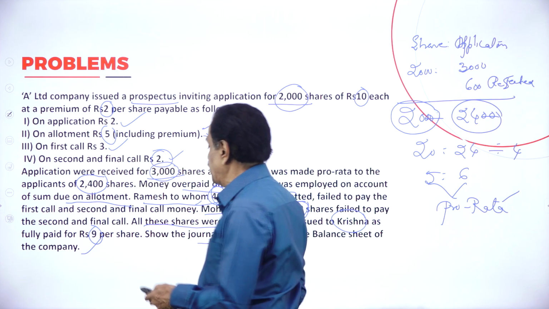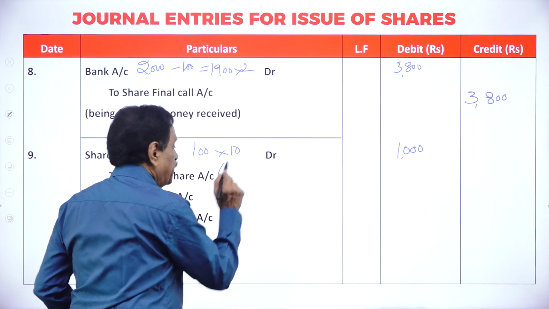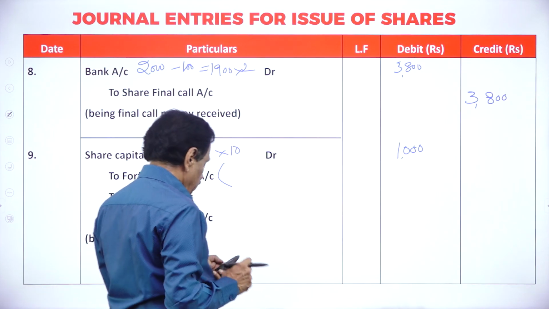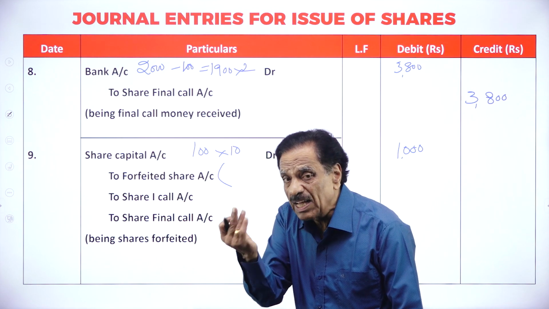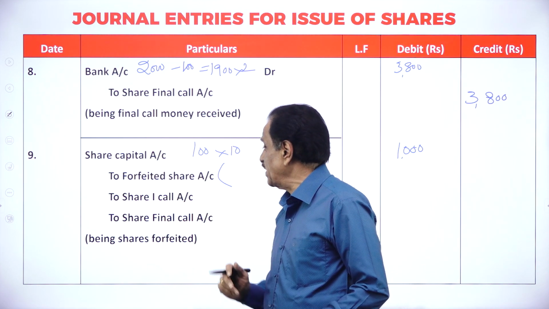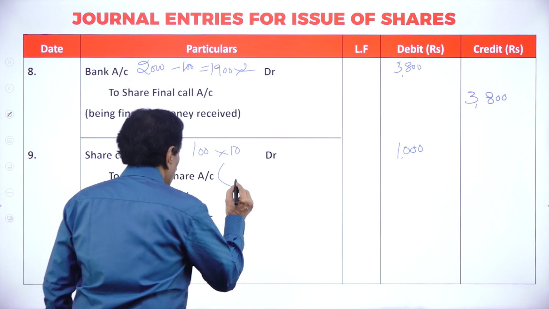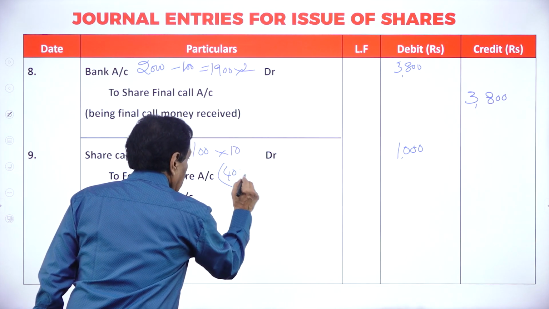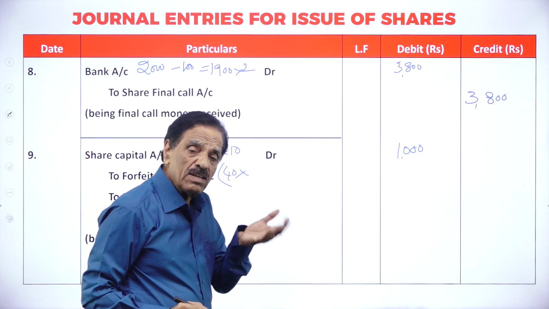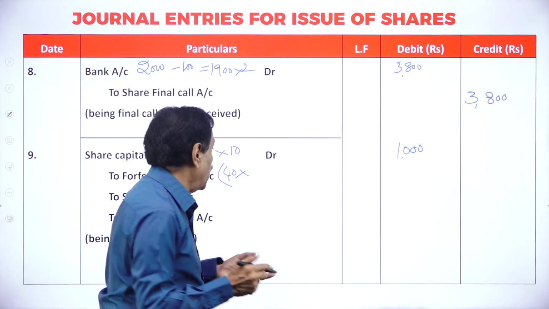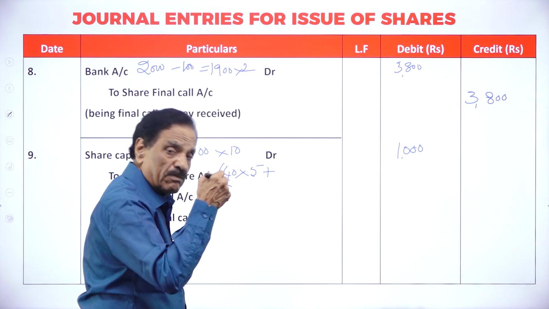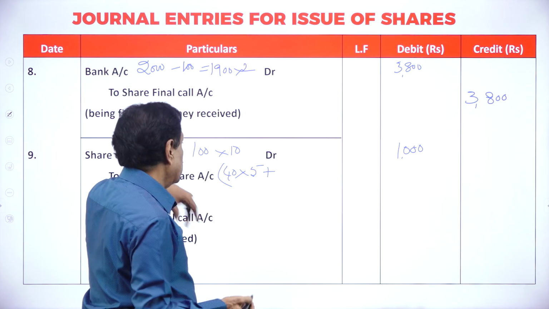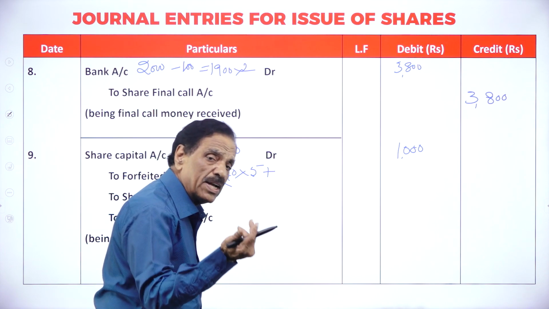What is the first call money? 3 rupees. Forfeited share, how much already paid? You see that? What's your application fee? 2 rupees. Allotment 3, leaving the premium. So forfeited share on how many shares? First man, you have got 40. How much has he paid? 2 on application, 3 on allotment, 5. Plus, second man, here 100 shares. You have got 2 rupees on how many shares? 100 shares